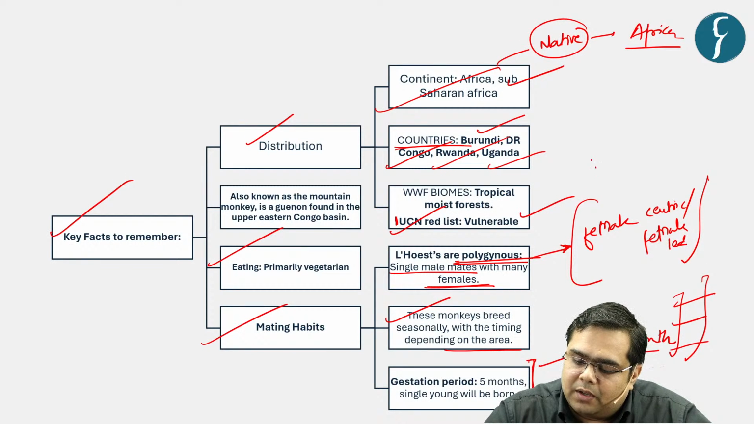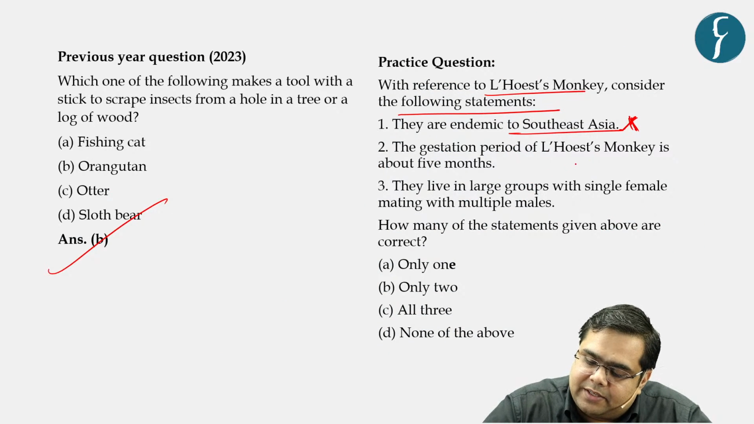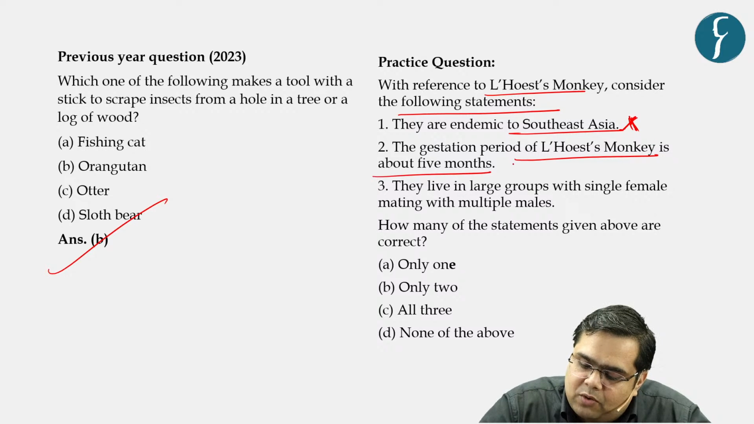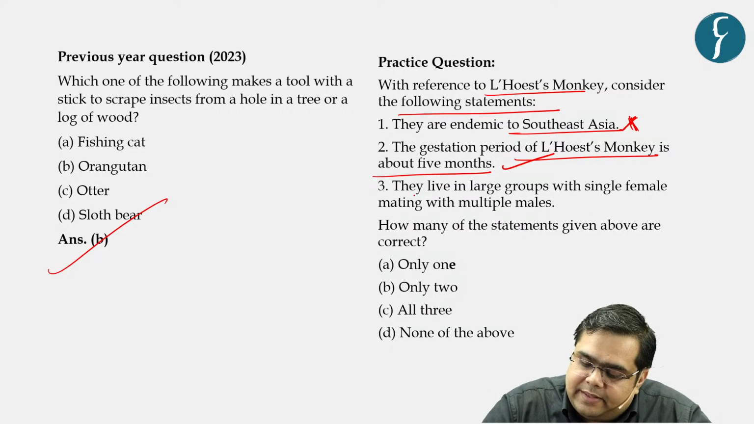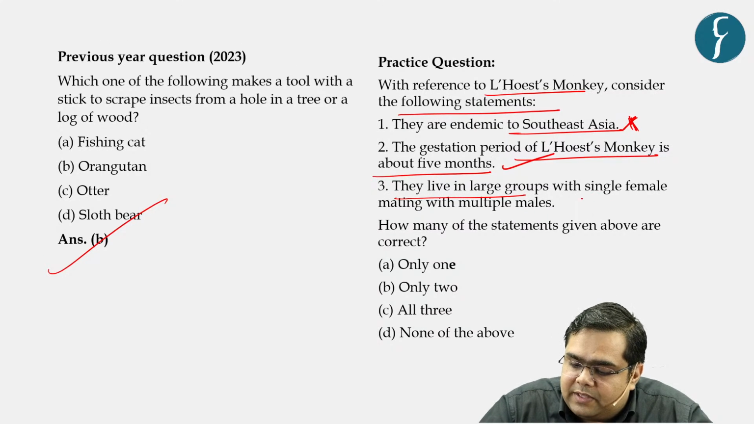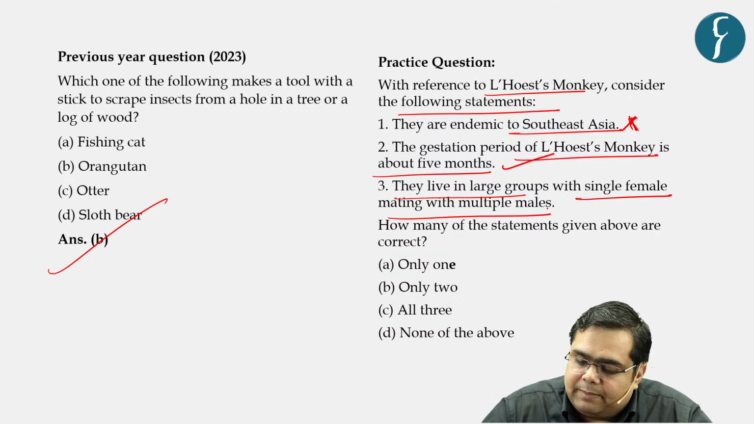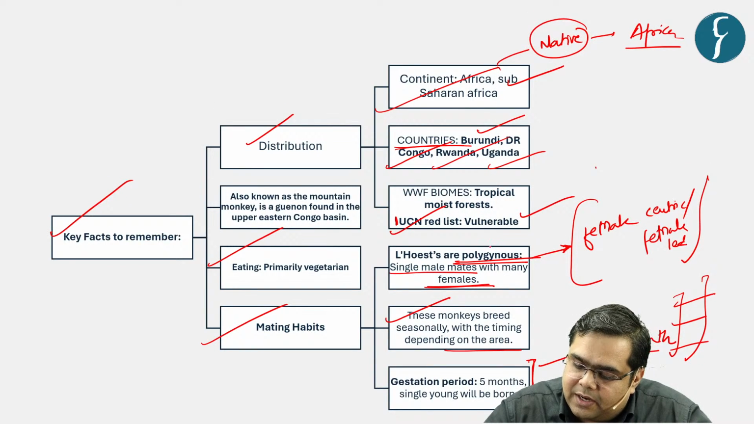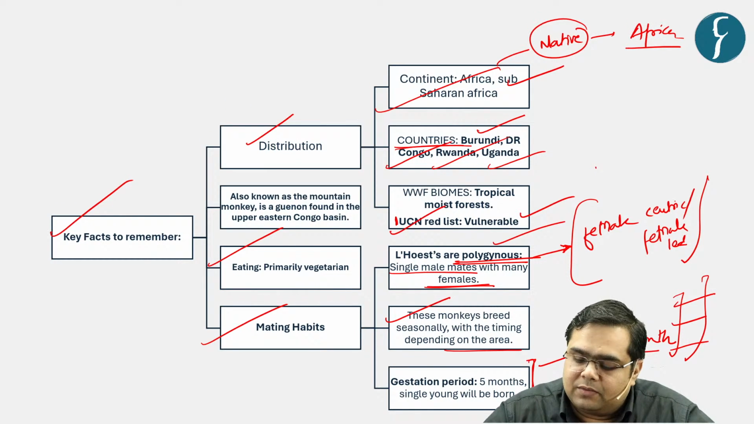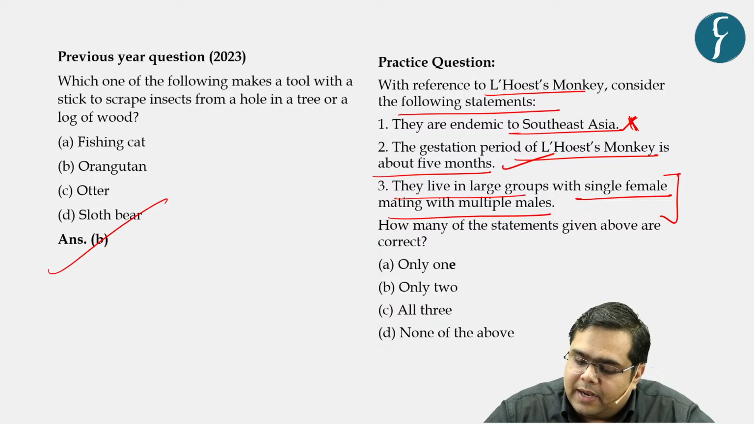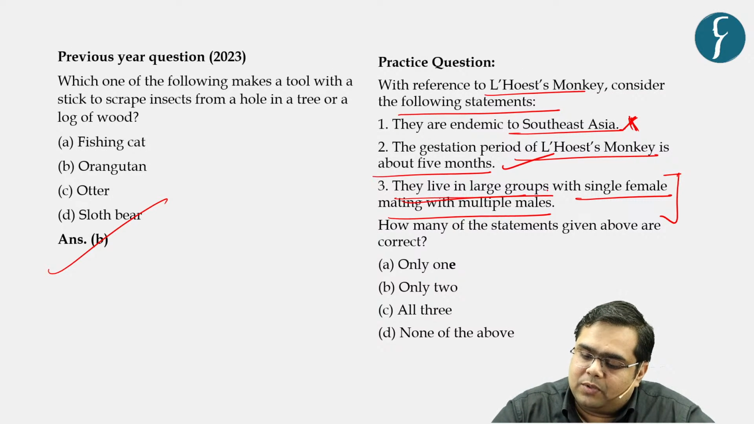Moving on to the second point, the gestation period of Laos monkey is about 5 months. Yes, this information appears to be correct. They live in large groups with a single female mating with multiple males. Does this go with the understanding that we just learned about being polygynous? No. One single male can fertilize many females. That is how things work in this community, and it is not the opposite way.